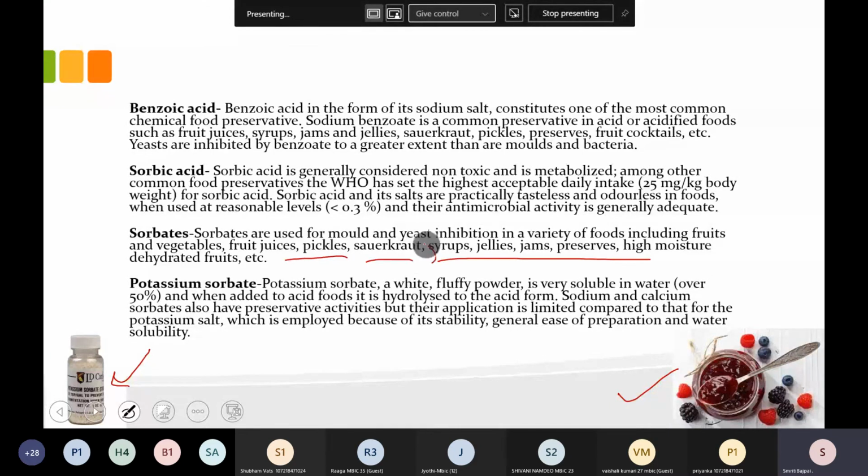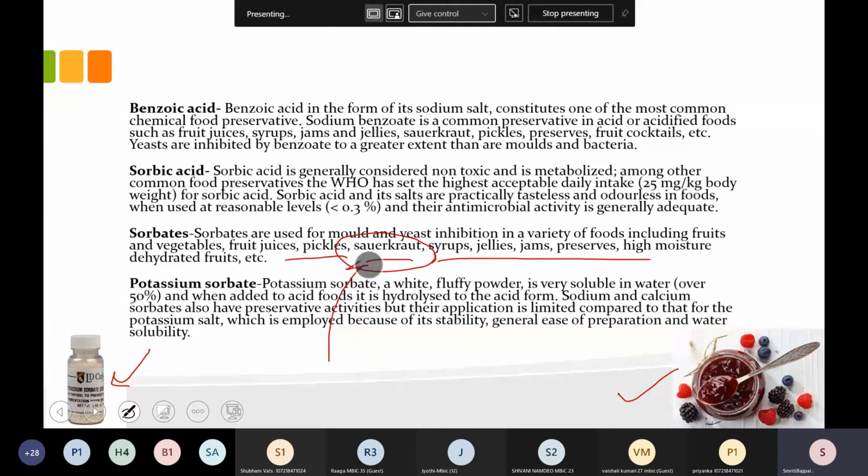There is one term, sauerkraut. Sauerkraut is finely chopped cabbage that is fermented and kept for a longer duration, like 15-20 days. Then many good bacteria are generated in it, and afterwards it can be consumed. It is very good because all these good bacteria are present in it.